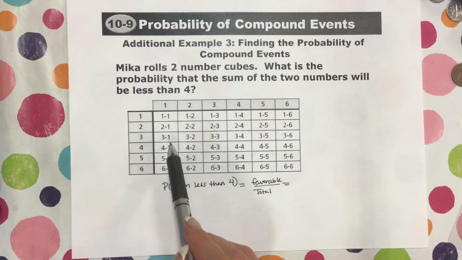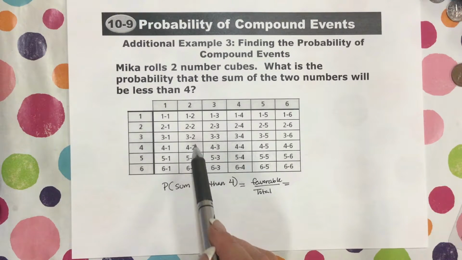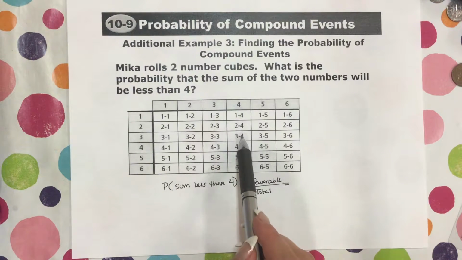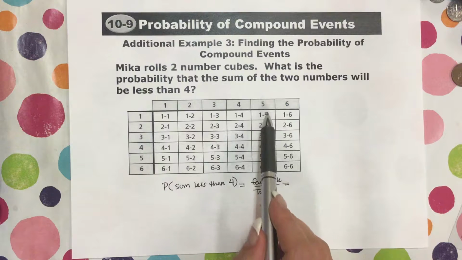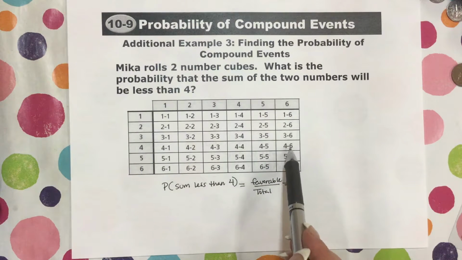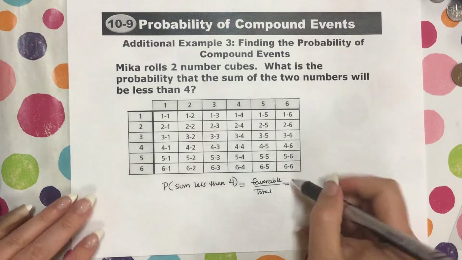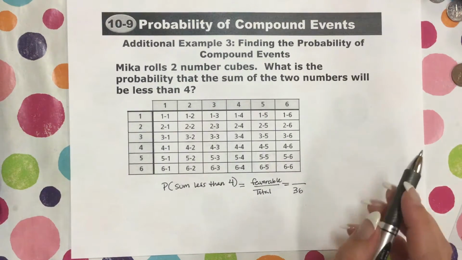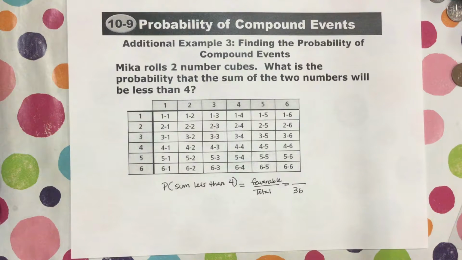There's 1, 2, 3, 4, 5, 6, 7, 8, 9, 10, and so on, up to 36. There's 36 outcomes. Now we just need to find which ones are favorable, which ones are less than 4.